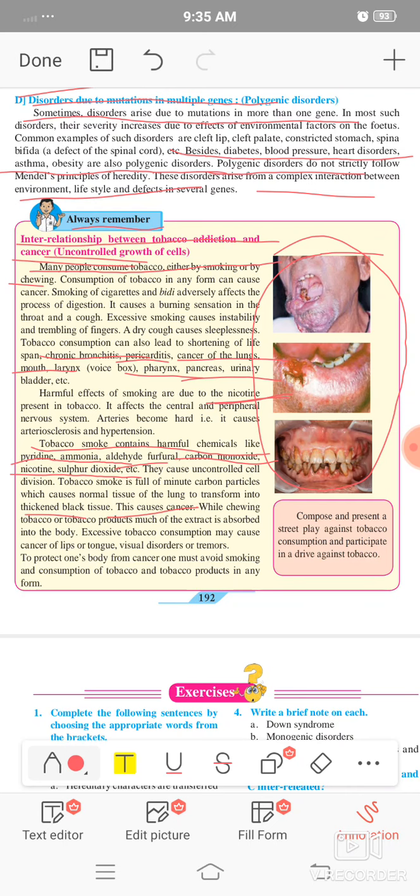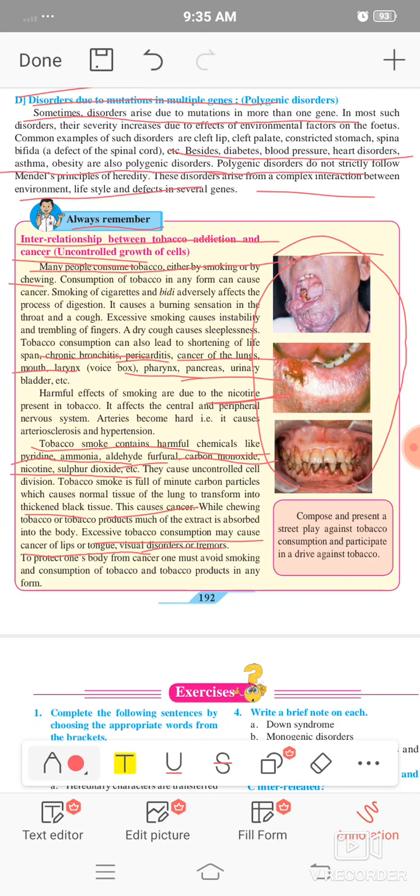The tissues of our body are blackened due to tobacco smoke, and that causes cancer. While chewing, tobacco products are extracted or absorbed into the body, and excessive tobacco consumption may cause cancer of the tongue, visual disorders, and tumors. These are a number of effects on our body.